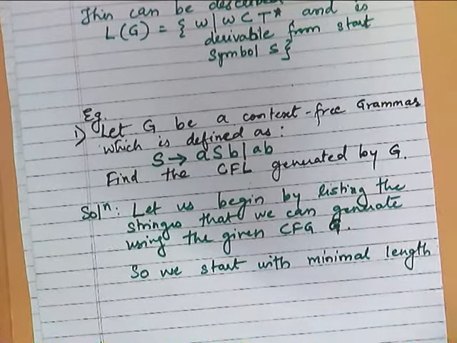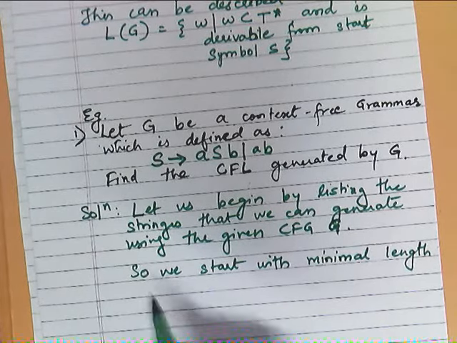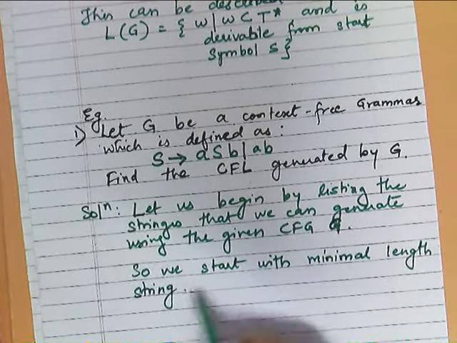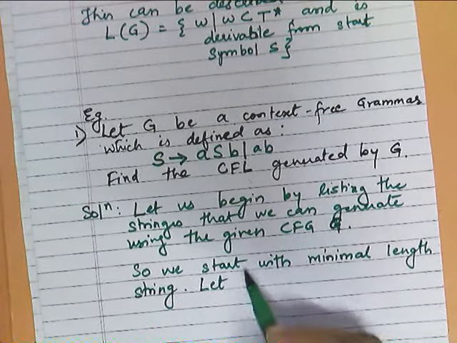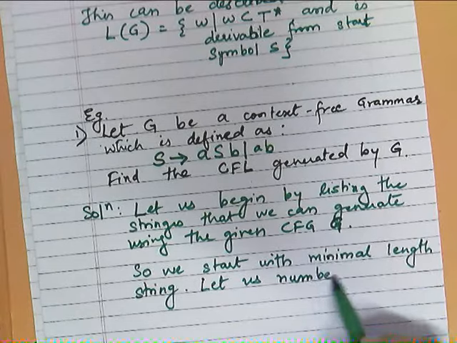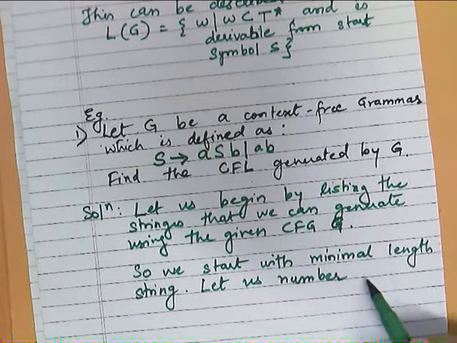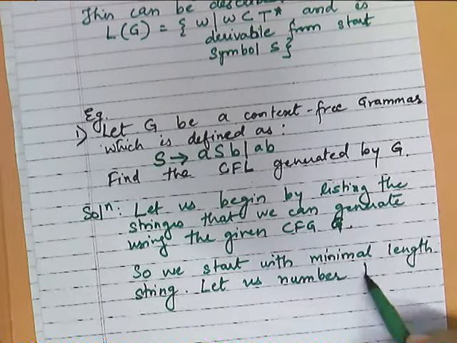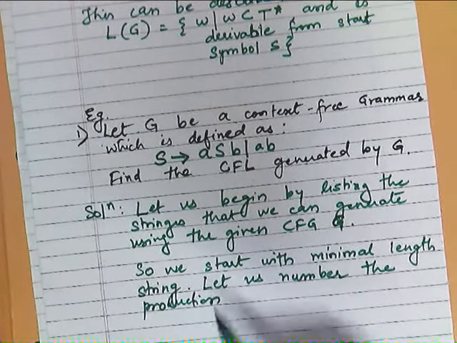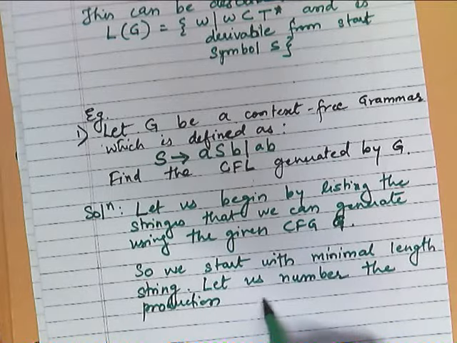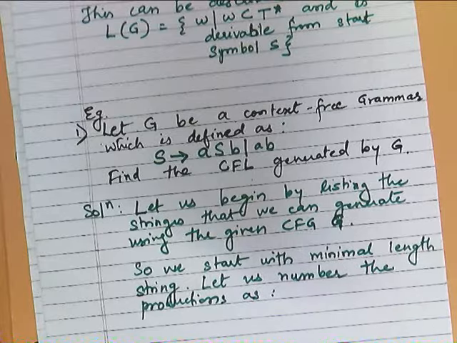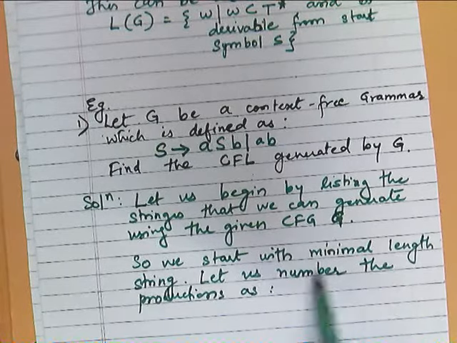See, in the case of finite automata as well, we have seen that with a simple path, whatever string can be generated is said to be the minimal string acceptable to the finite automata. Similarly, here we are interested in generating the different strings, and we will start with the minimal string. So we will start with the minimal length string.